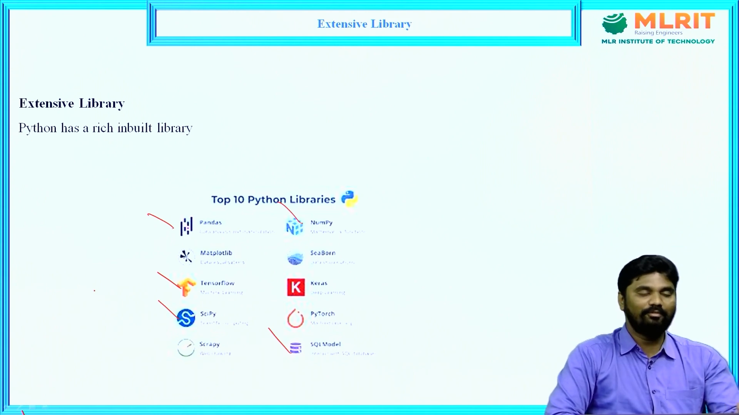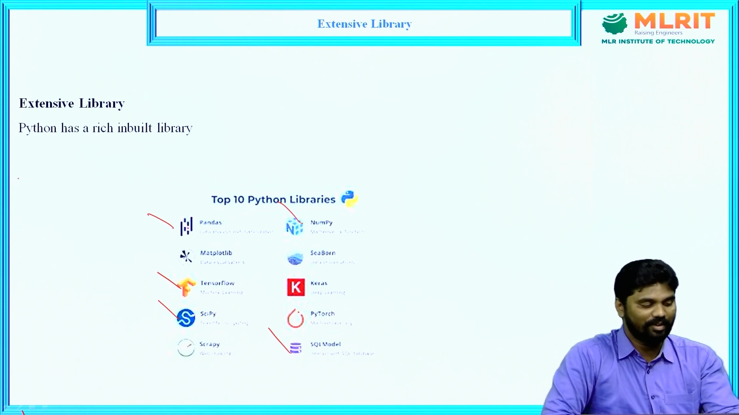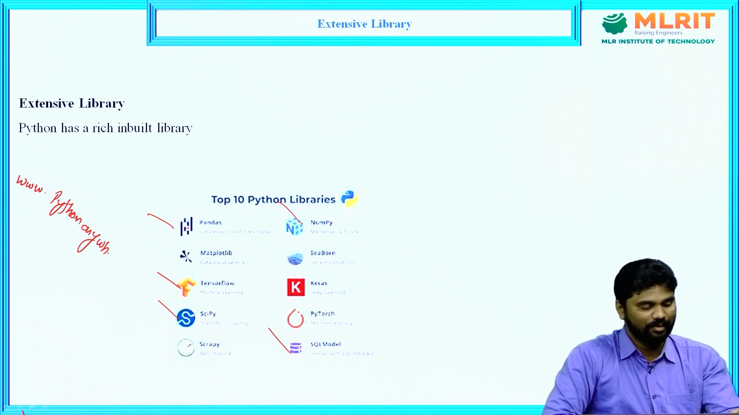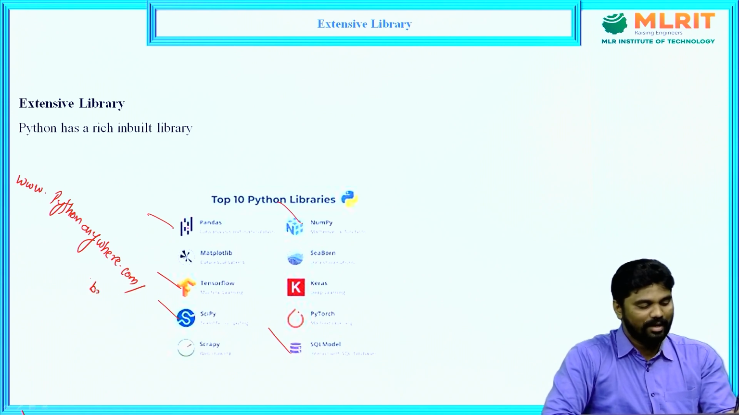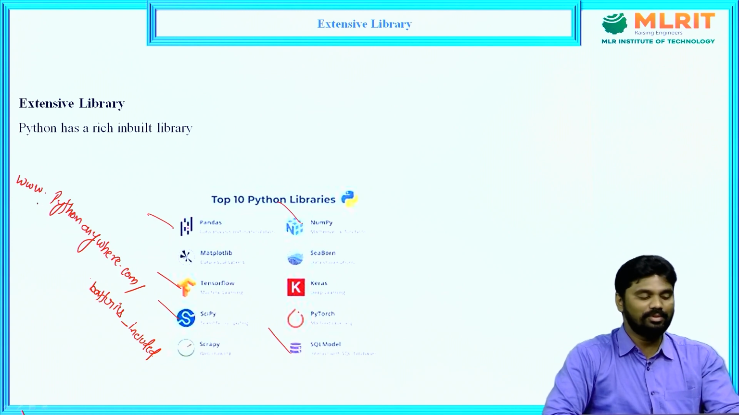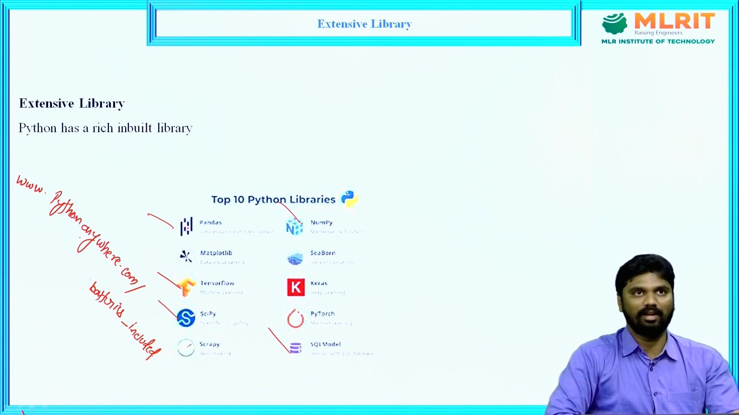If you want to see how many libraries there are in Python, there is one link, pythonanywhere.com/batteries_included. Through this link we can find out the Python libraries. So extensive library is one of the features.